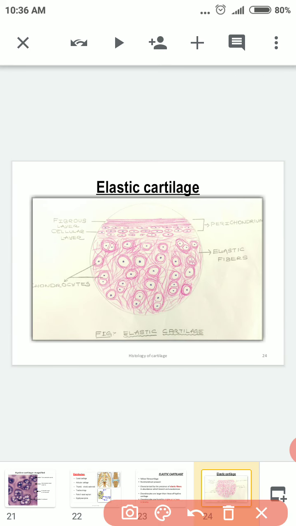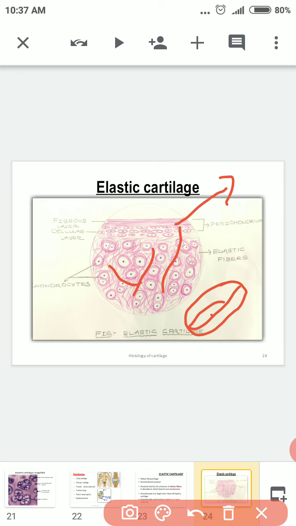This is how the slide will appear. The perichondrium is present. You can see the elastic fibers in between. All these are elastic fibers running, and you can see the chondrocytes which are arranged singly. You can see the chondrocyte here.